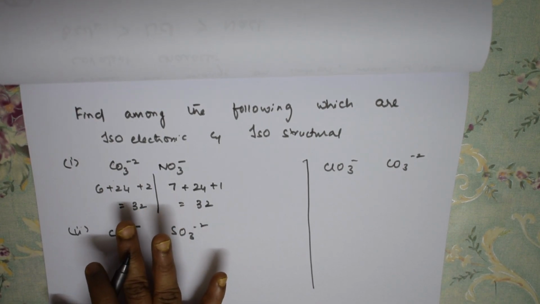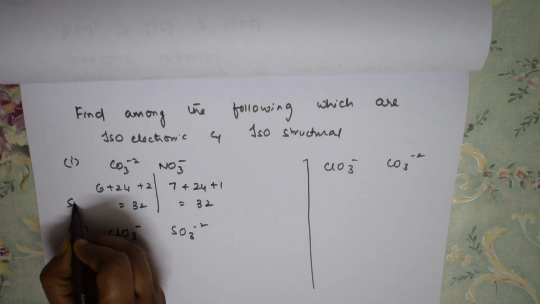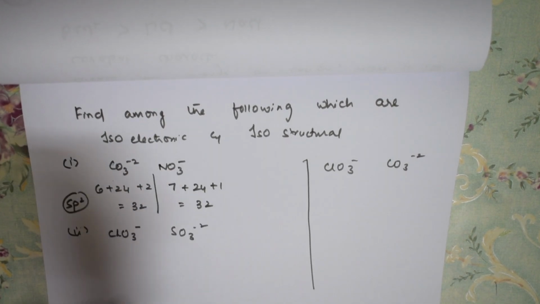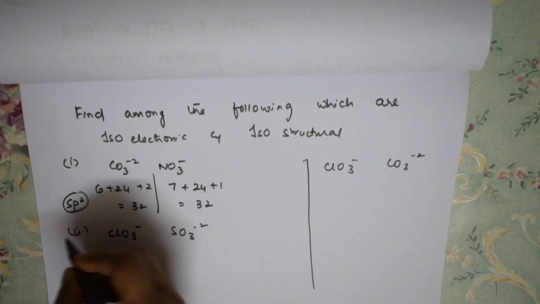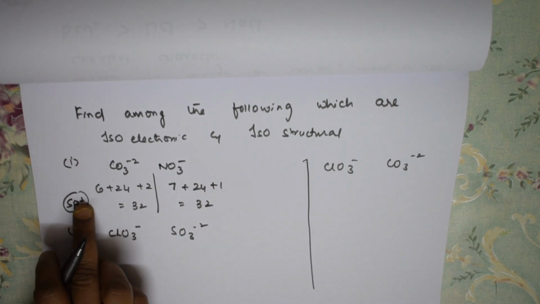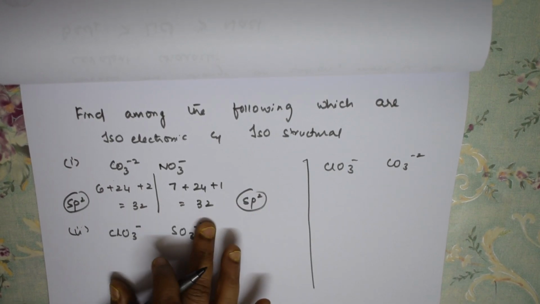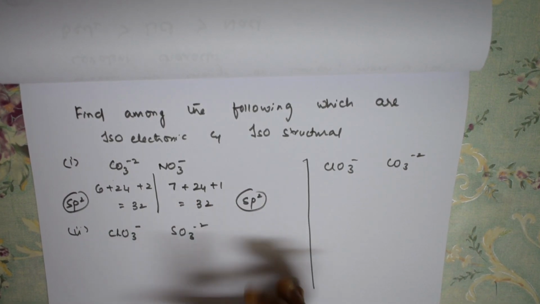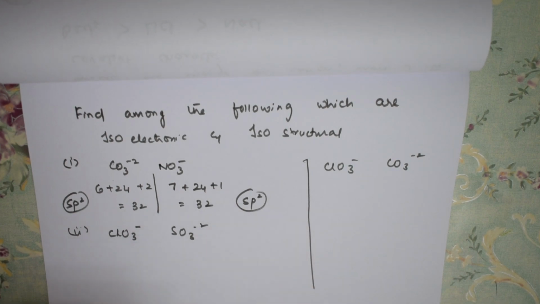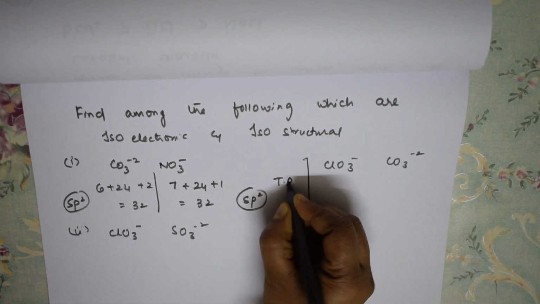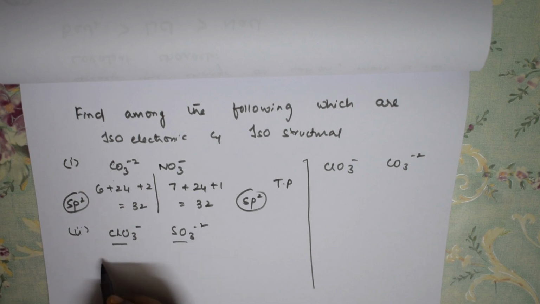So here CO3 minus 2 is sp2 hybridized, because 3 bonds are there. sp2 means 2 plus 1, 3 bonds. NO3 minus is also sp2. Now both are isoelectronic. If it is sp2, what is the shape? Trigonal planar. So this is trigonal planar. Done.